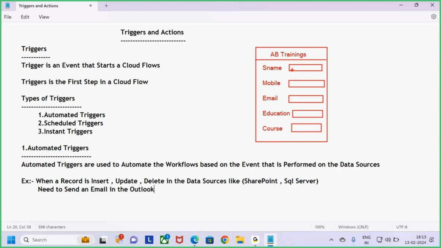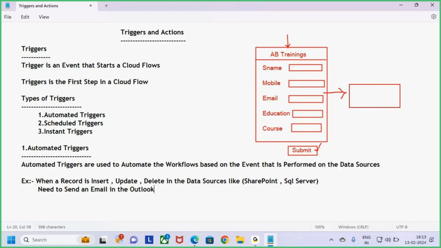Once I enter the student name, mobile number, email, education background and course, we have one submit button. We know that after entering the details, we need to submit them. So I have one button here called the submit button, guys. When I click on the submit button, whatever data I entered in the form needs to be submitted to the data sources.